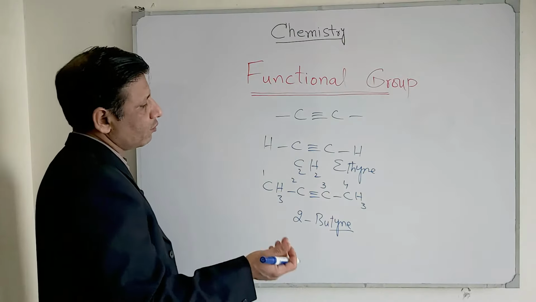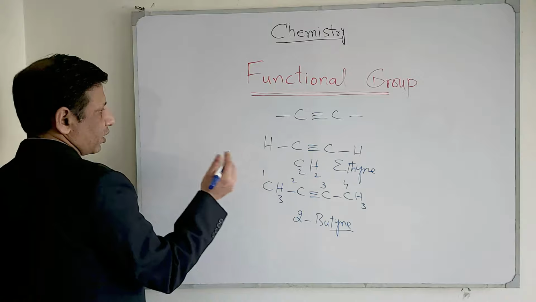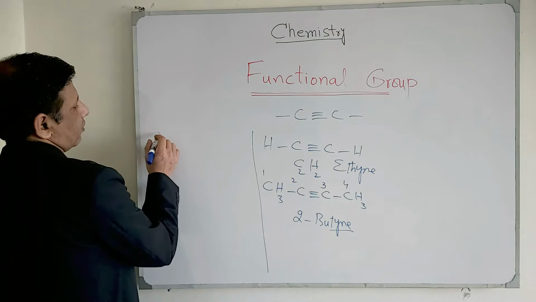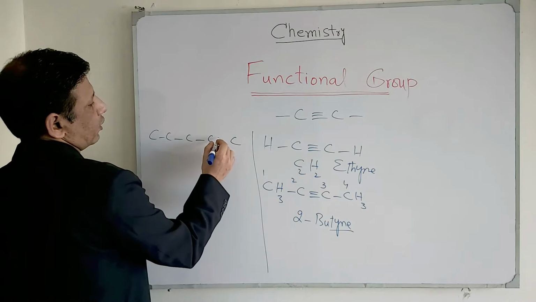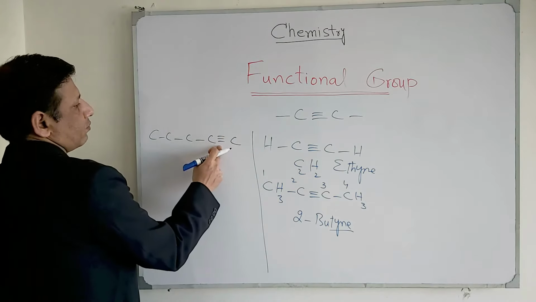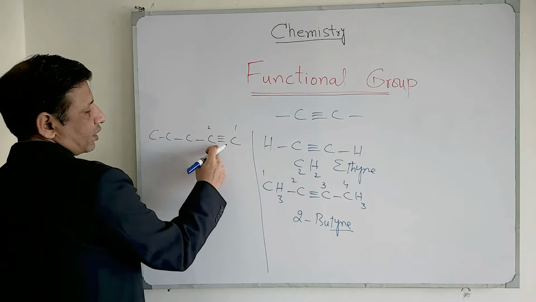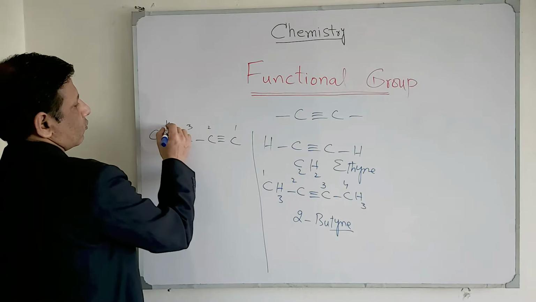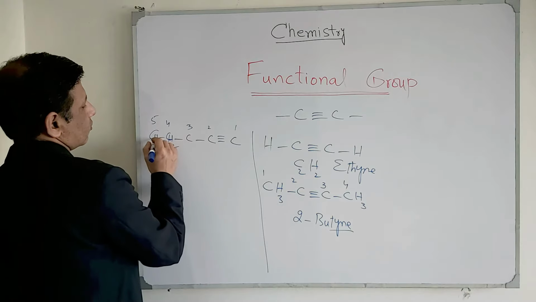In the same way, we can write the different functional groups of the alkyne in different ways. Now take another example, and here for example we have 5 carbons, and at one end of this carbon chain is a triple bond. Now we will start numbering from where the position of the triple bond is close. So 1, 2, 3, 4, 5, and now fulfill the valencies.